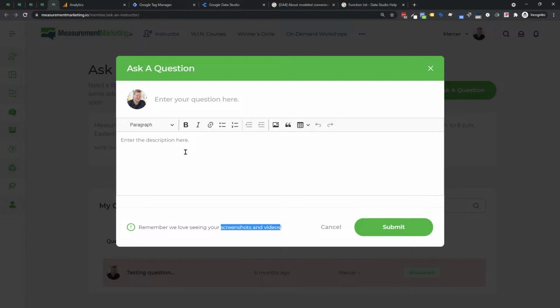In fact, that's how I like our members thinking about it, where it's like, hey, if you could call me over, or an instructor over, somebody who knew this stuff and did this every day, and said, I'm trying to get this goal to work, this conversion event to work, or I'm trying to figure out how to build a remarketing audience, or what's the best way to even measure this customer journey. Here's what the journey looks like. How would you even set up milestones? What's the strategy that you would follow here?